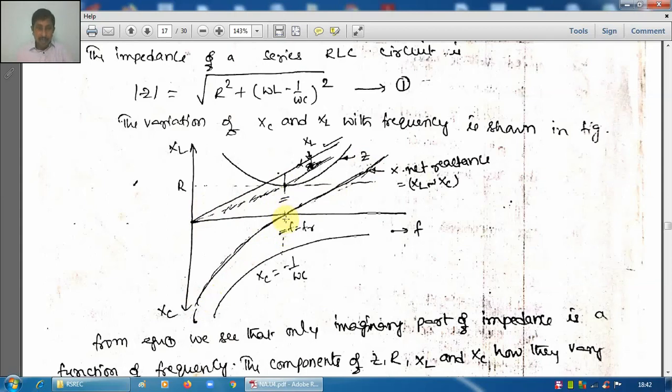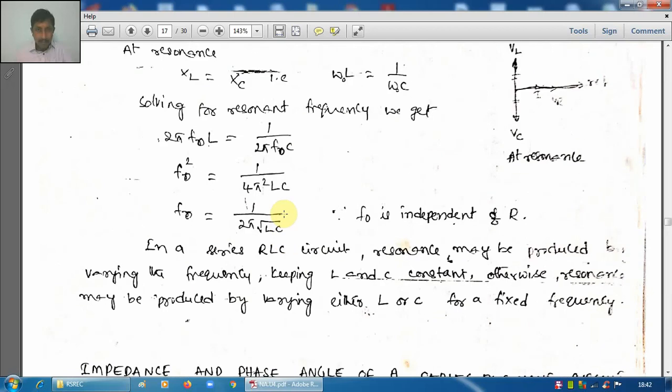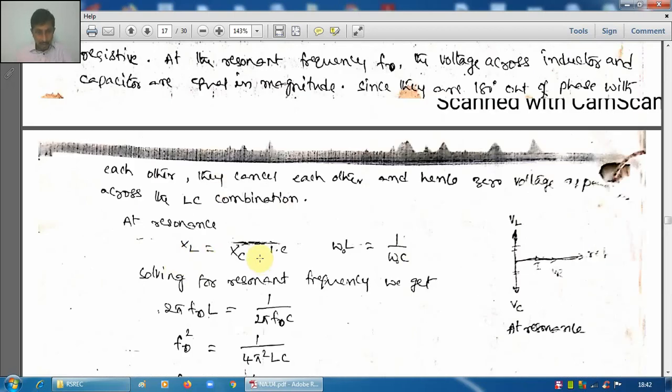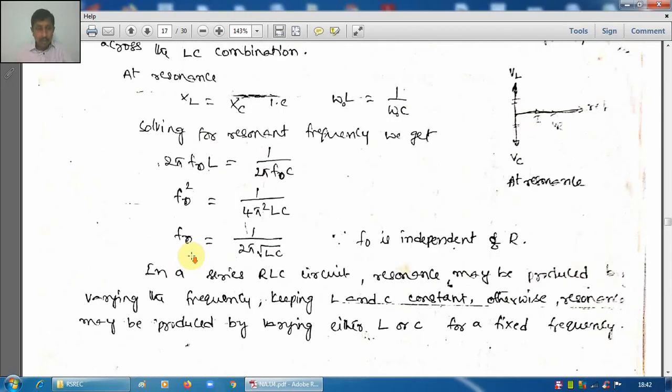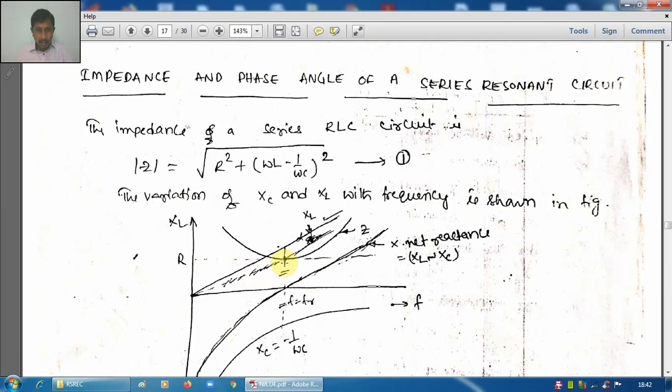Once again, what is happening at the resonant frequency? XL equals XC, and the circuit has only resistance. That is the resonant frequency. Already I said this is that frequency.